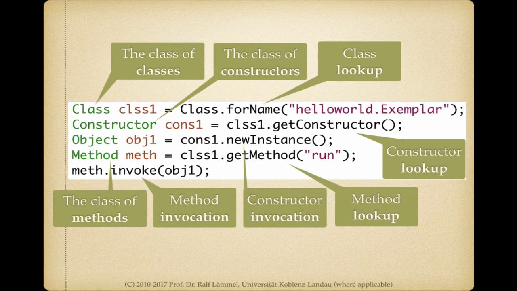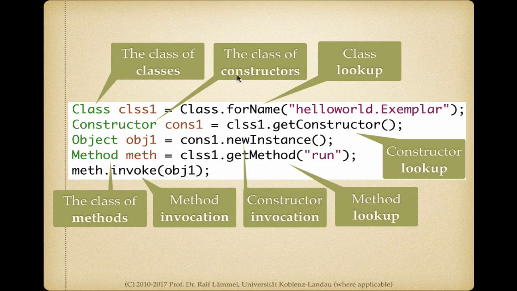So let's just see how these types show up in our example. Here's the code again, where we look up a class, look up a constructor, look up a method, where we instantiate a class and then invoke a method. So the types Class, Constructor, and Method show up here. This is how we get access to elements of our Java program.